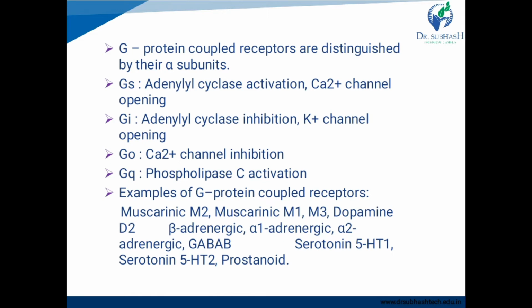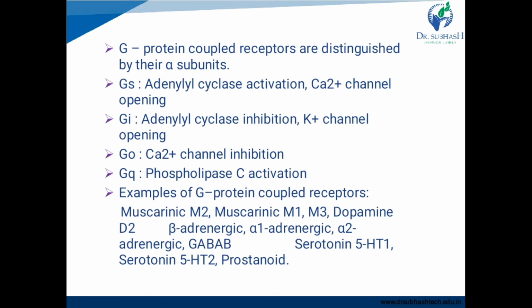Now, examples of G protein coupled receptors are muscarinic M2, muscarinic M1 and M3, dopamine D2 receptor, beta adrenergic, alpha 1 adrenergic, alpha 2 adrenergic, GABA B, serotonin 5-HT1 receptor, serotonin 5-HT2 receptor and prostanoid receptor.